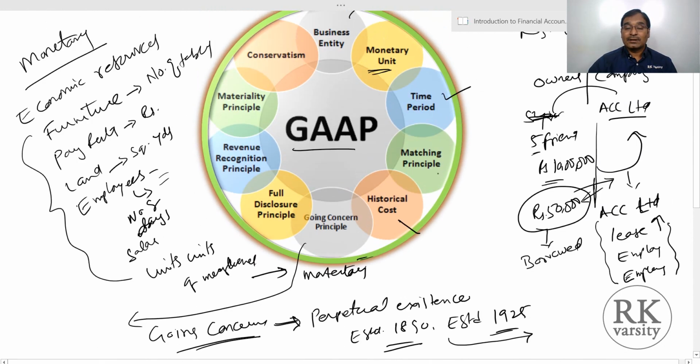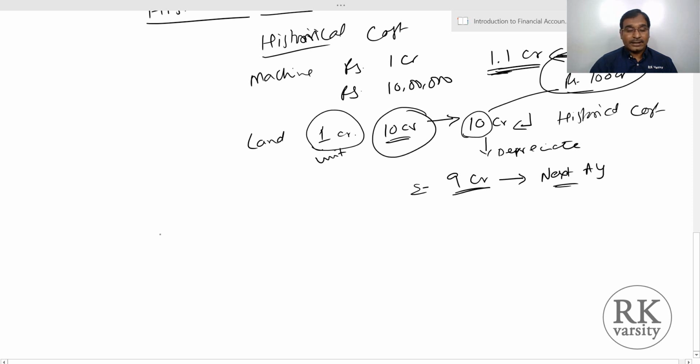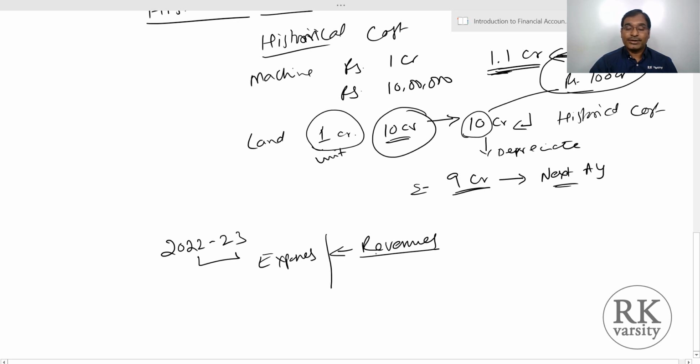Then comes our matching principle. In the case of the matching principle, we have an accounting period or a time period, let us say one financial year, 2022-23. So according to the matching principle, we record all the revenues that we have generated and we match these revenues with the expenses. Any expenses spent to generate these revenues during this particular year are matched. So this we call the matching principle.